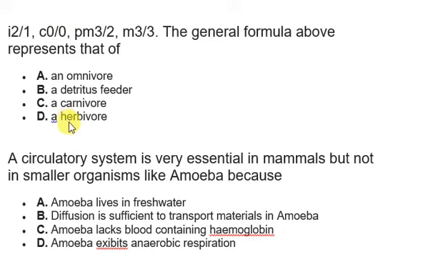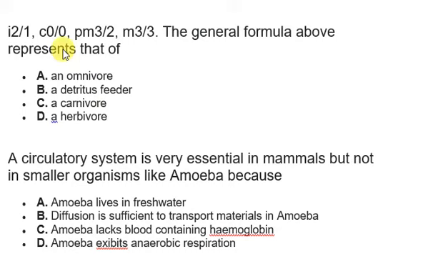And the last option here is the herbivore. Herbivore is the correct option because it does not need the canine for tearing or biting or whatever. It already has the incisor, the premolar, and the molar for grinding. So obviously, when you ask the question similar to this, always make sure you look at the preceding alphabet. In fact, the numbers are not really important, but look at the canine here. The canine being absent, 0/0, means that it obviously does not have anything to do with flesh. Do you understand? So once there is a canine here, it means that the option is going to either be the omnivore or the carnivore.